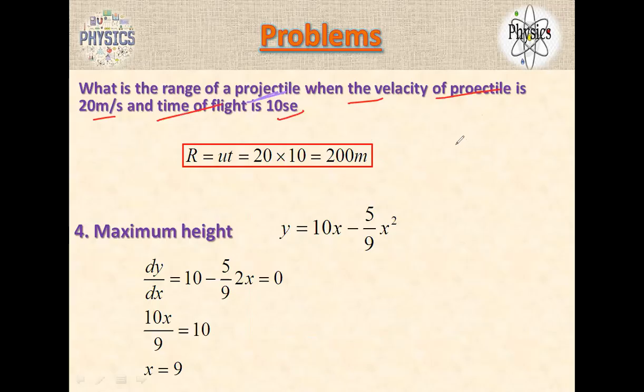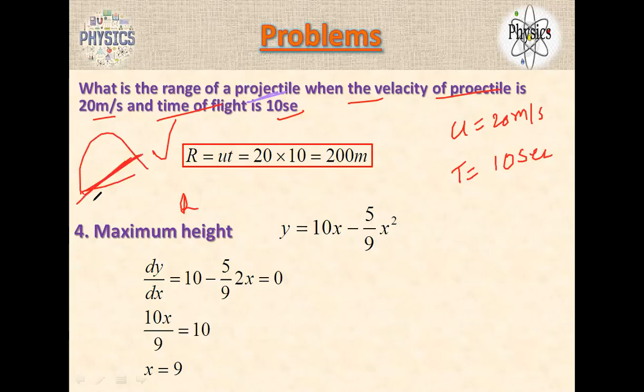He gave the initial velocity, which is 20 meters per second, and the total time of flight, which includes the time of ascent and time of descent. Now he's asking for the range. Range is equal to horizontal velocity into time of flight. So simple. Horizontal velocity always does not change.